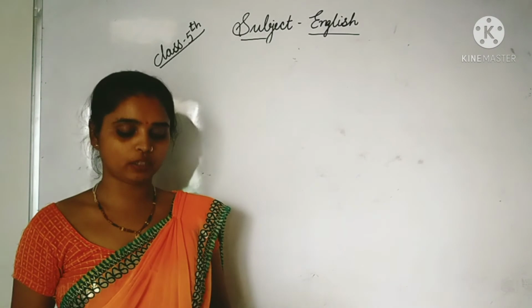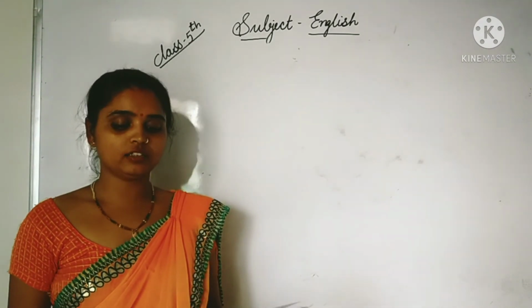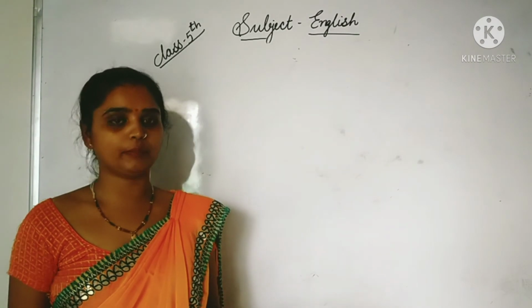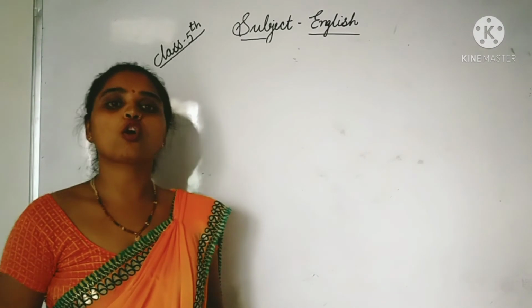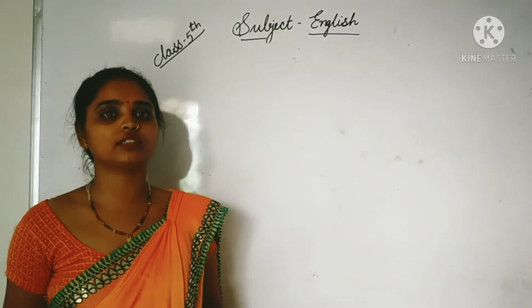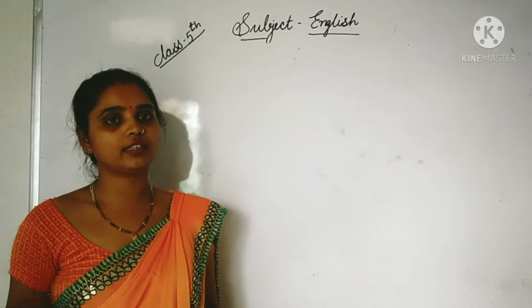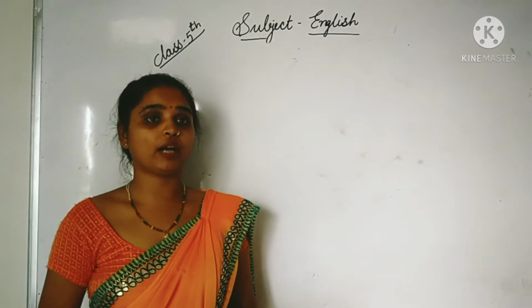After the completion of this semester, we have to put the comma, and there will be an inverted comma at the starting of the sentence. I am writing on the board.